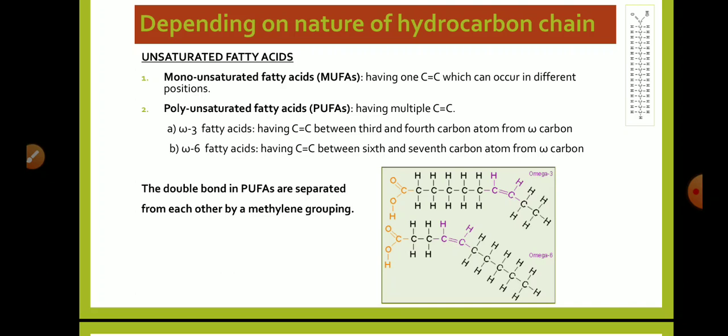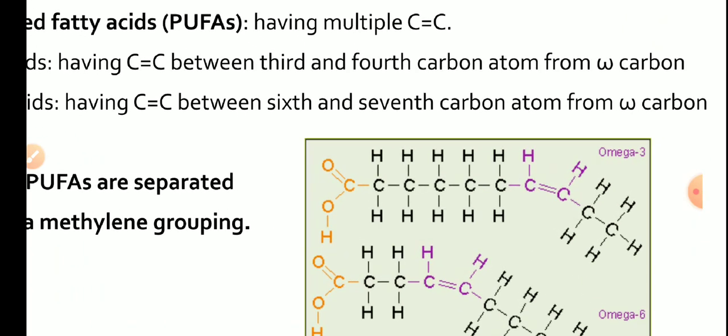There are two types of polyunsaturated fatty acid, that is omega-3 fatty acid and omega-6 fatty acid. Omega-3 fatty acids have a carbon-carbon double bond between the third and fourth carbon atom from the omega carbon, and omega-6 fatty acids have a carbon-carbon double bond between the 6th and 7th carbon atom from the omega carbon. Here is the example.